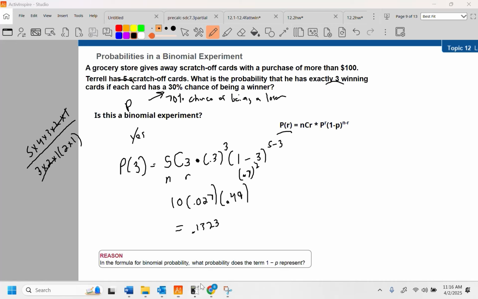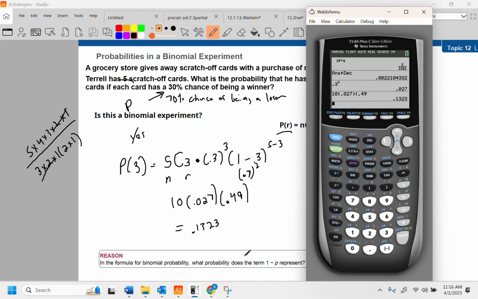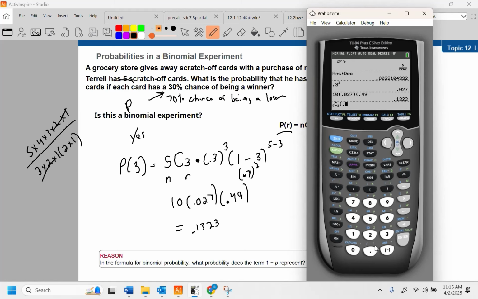Now, if that's too much for you, we're just going to check my math here, make sure I'm still functioning right. We had a 5 choose 3. Hopefully you can hear me over the class next door. And then we had, in parentheses, 0.3 to the third.